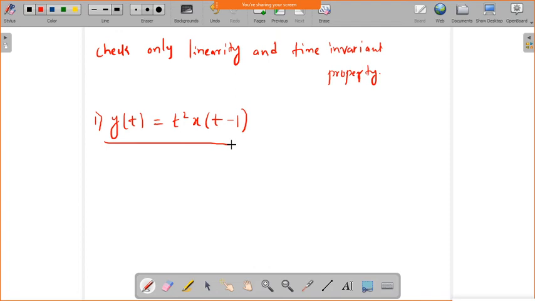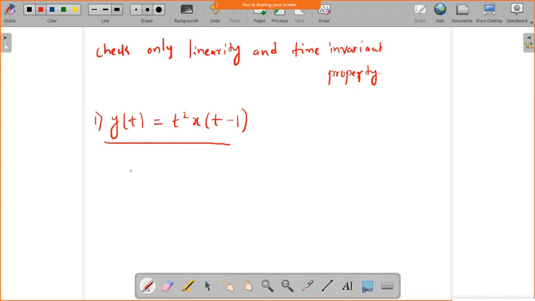Whether it is time invariant? No, sir, it is not time invariant. It varies, and the input and output operations will be different. Yes, because of the variable t, it does not have the time invariant property. It varies with time. Okay, we will check this once, and in the meantime you try to do the linearity property.